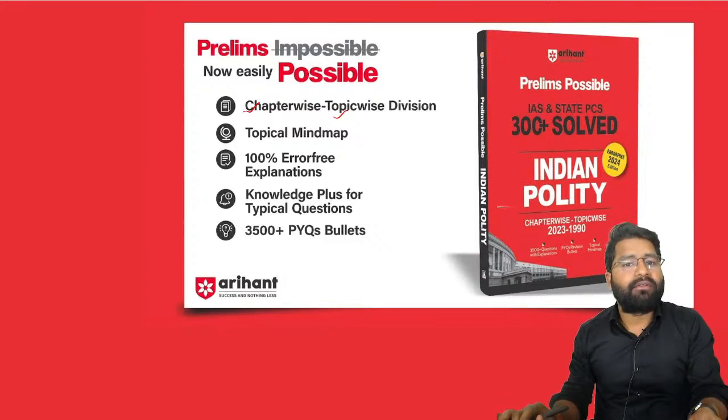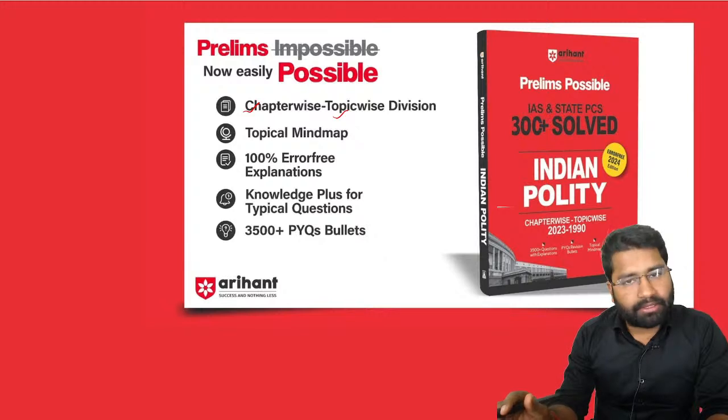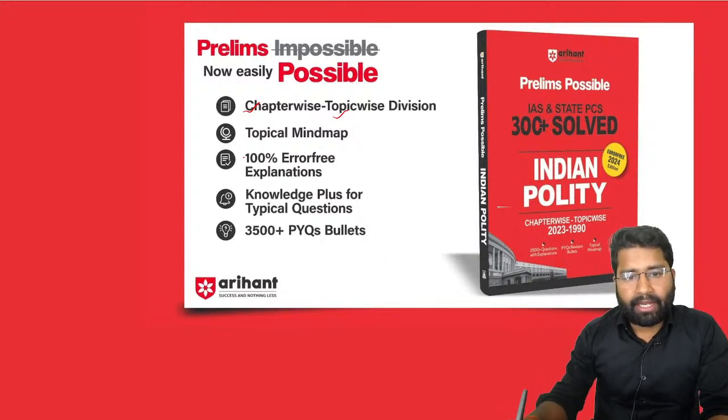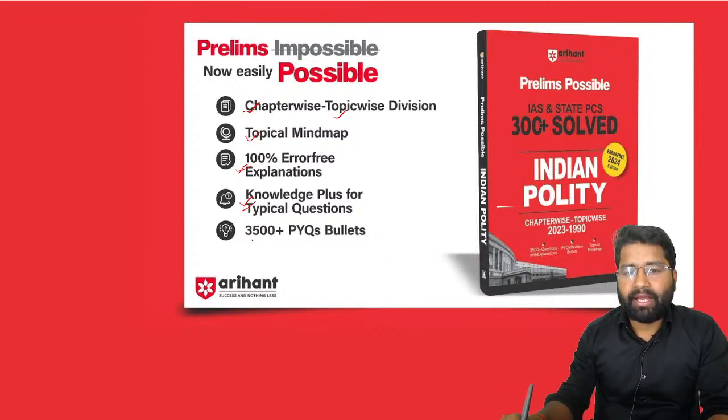Today we are going to discuss the schedules, which is the third chapter, in the second topic. There will be a topical map and 100% error-free explanation. Along with that, there is some knowledge-plus for tricky questions, and there are 3500-plus PYQ bullets.